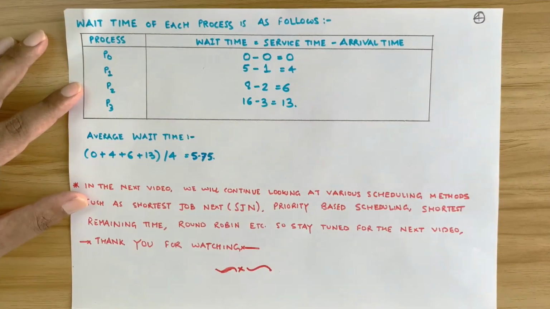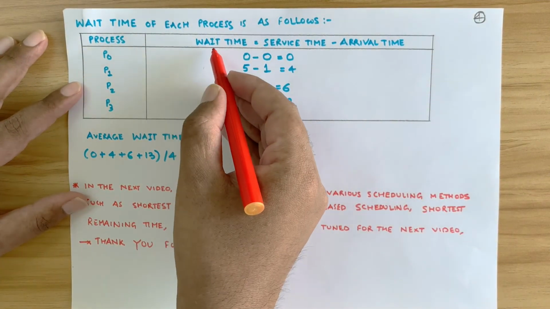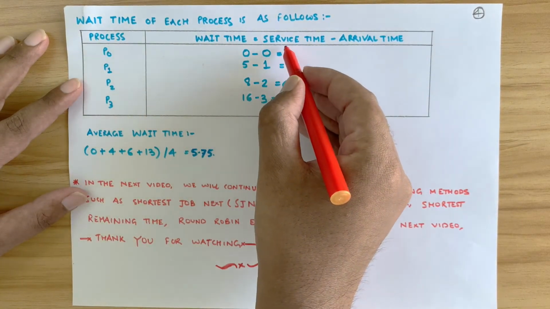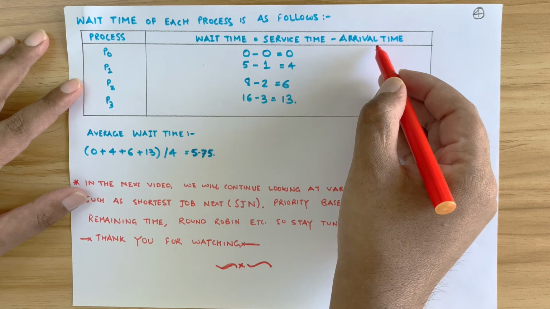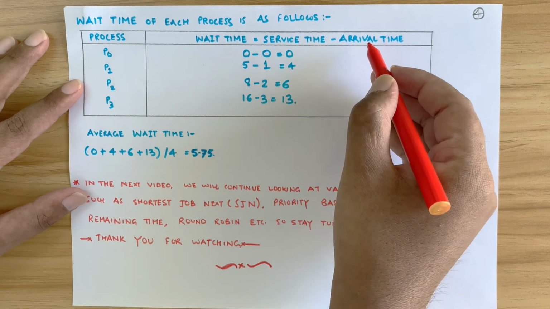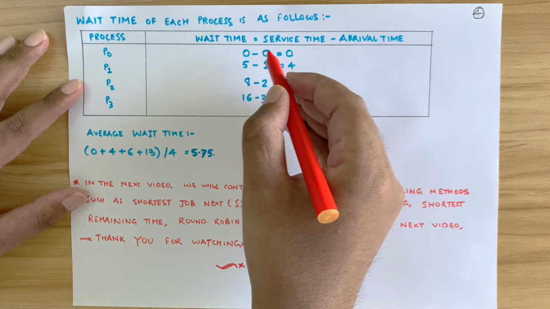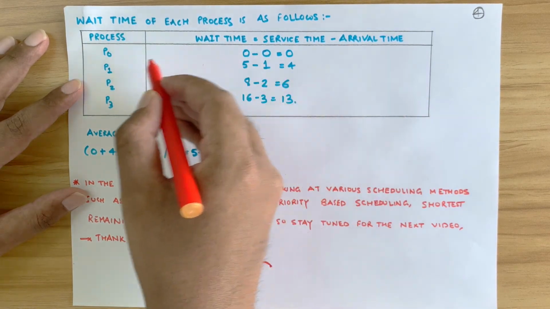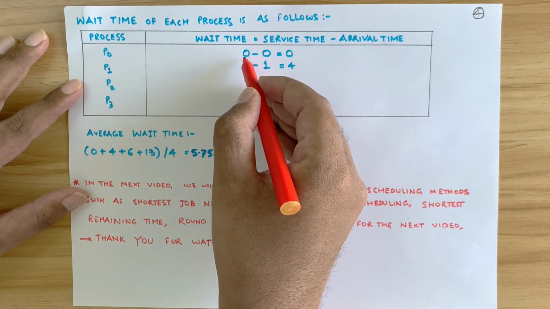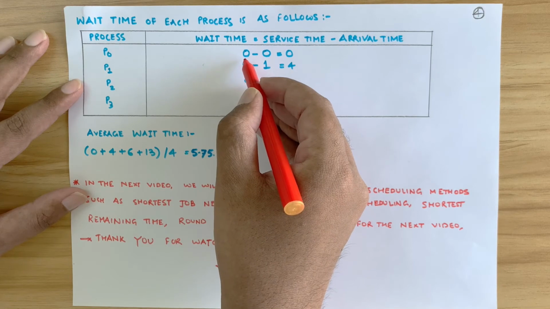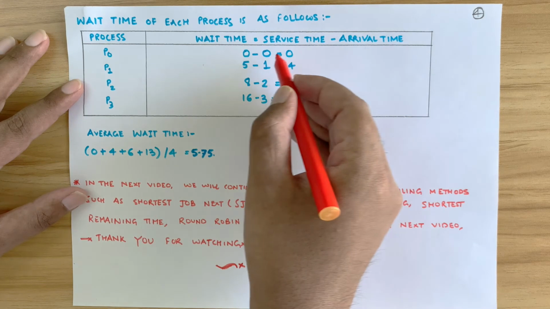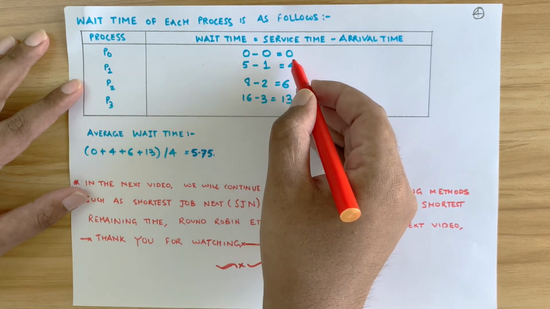Moving on. Waiting time of each process is as follows, right? Now we will calculate the waiting time. Waiting time is calculated by the formula service time minus arrival time, right? The time at which the service was provided to the process and the time at which the process arrived, the difference of these two gives us the waiting time. P0 has the service time 0 since it was first in the queue and it started executing first, so its service time is 0 and its arrival time is also 0. So 0 minus 0 gives 0.